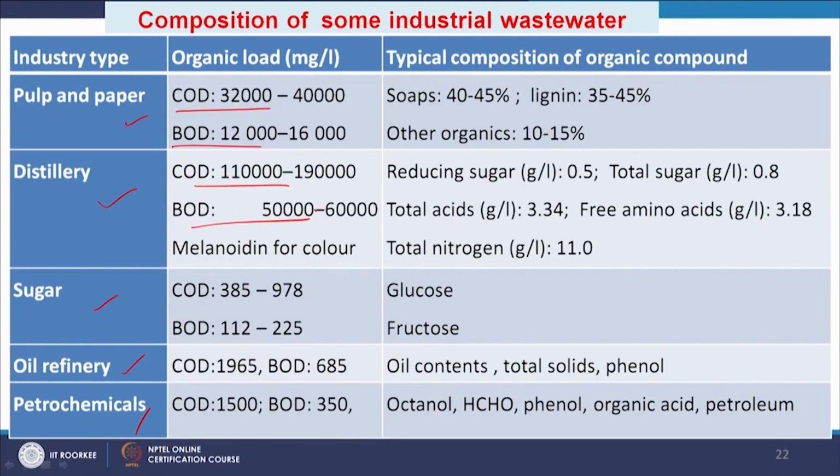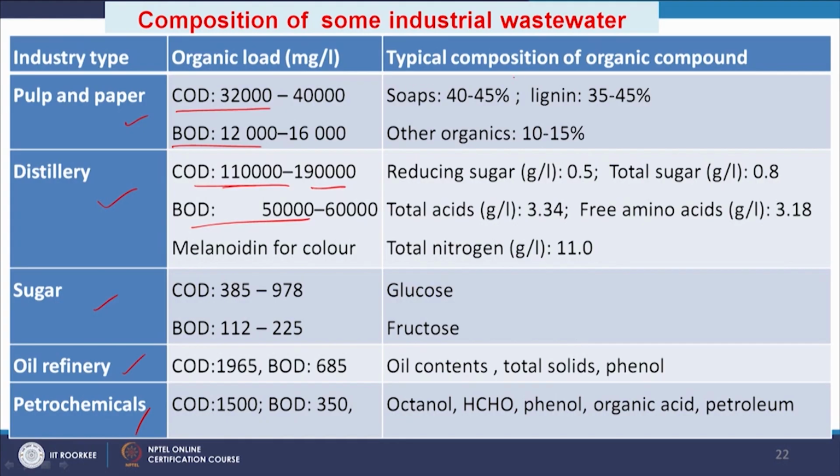In the case of domestic we have only COD around 1000. So, here we have COD equal to 1,10,000 to 1,90,000. So, special types of pollutants are present in it. So, certainly this will be more undesirable and it will have more potential to create impacts on human health.